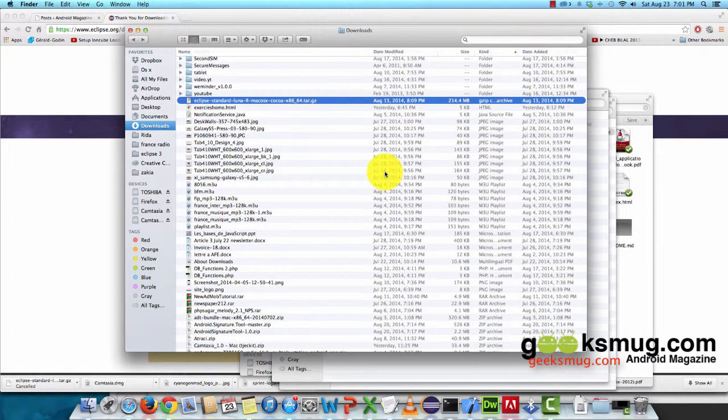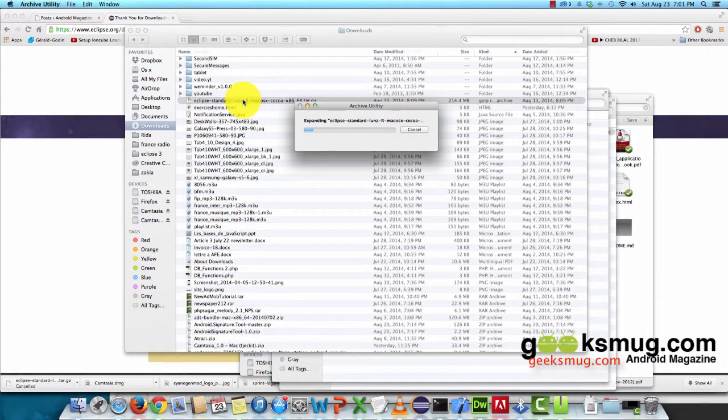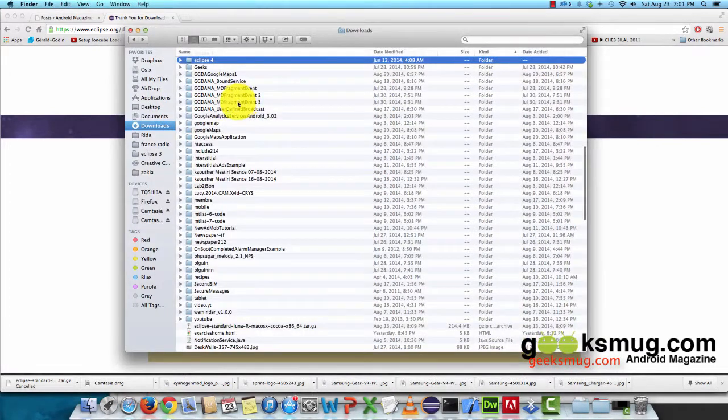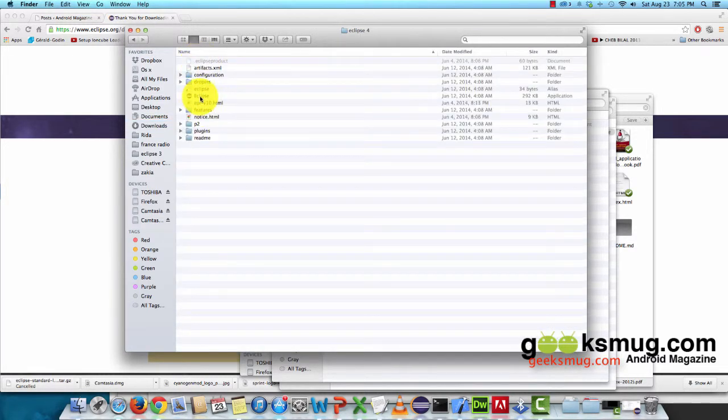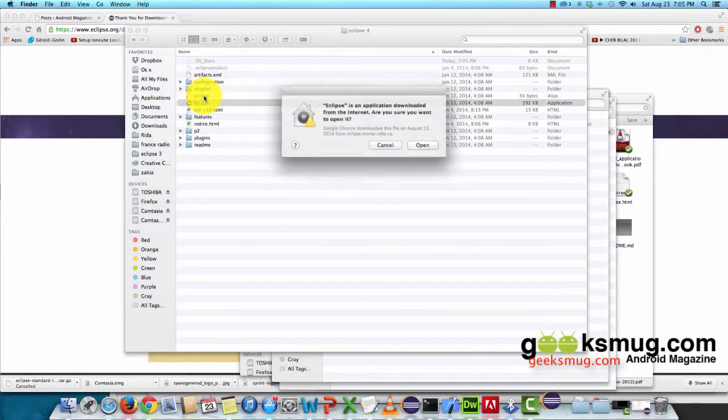After downloading is finished, this is Eclipse Standard, the latest version Luna. I double click to unzip the folder. Here is my projects, my new folder. This is the latest version Luna. I click on Eclipse to launch the software. Open.